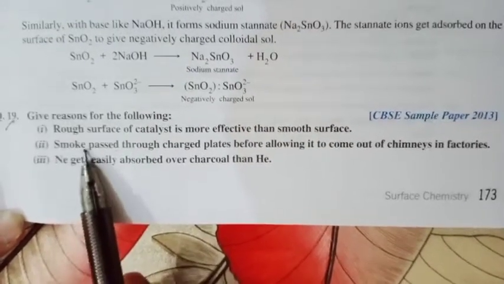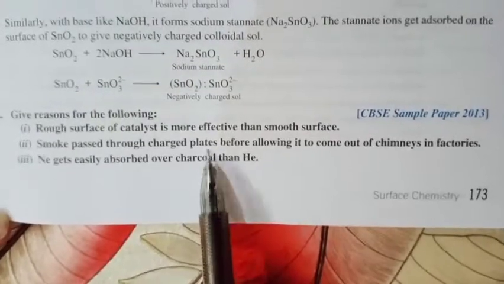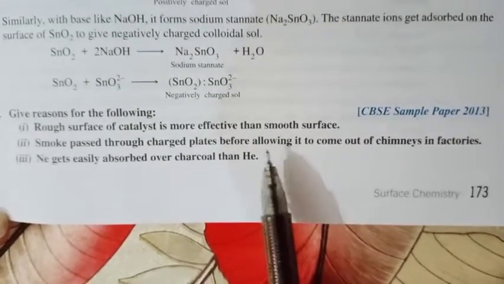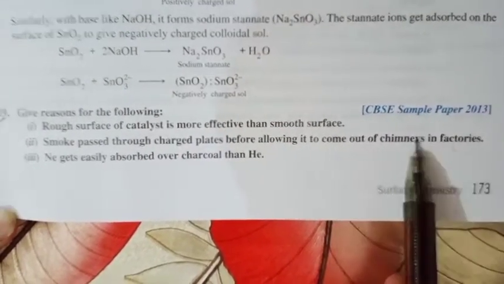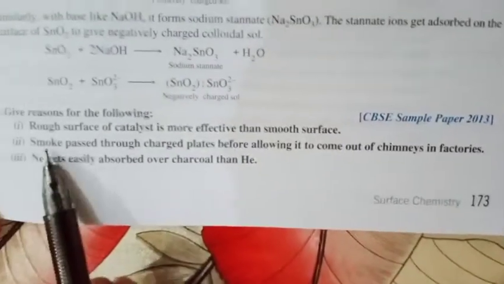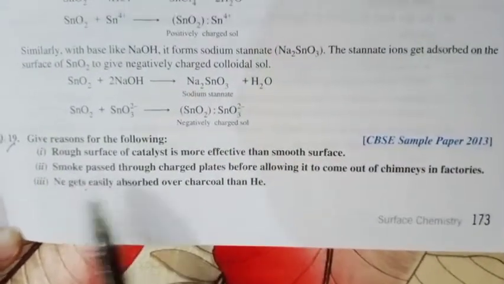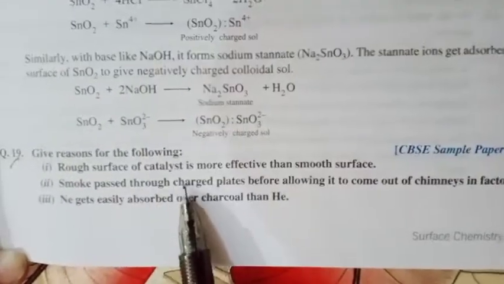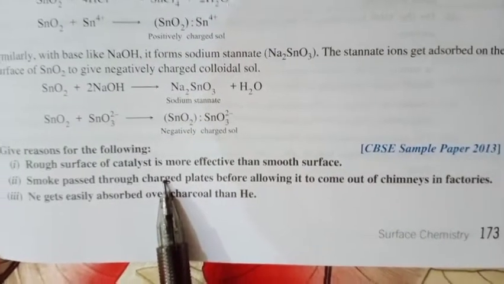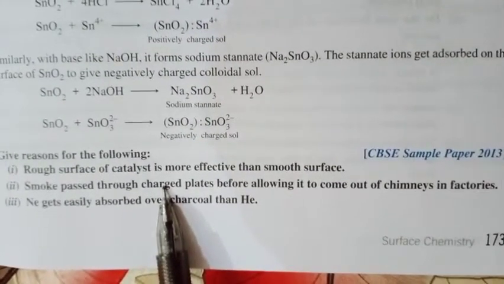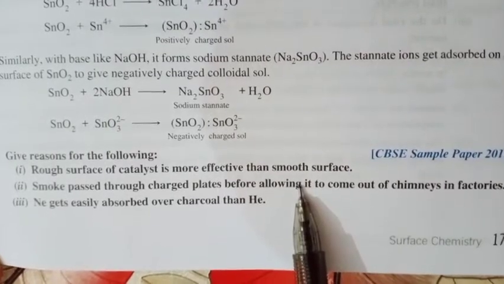Second question is, smoke is passed through a charged plate before allowing it to come out of the chimney in the factory. We know that smoke contains carbon particles which lie in the colloidal range, and these colloidal particles get neutralized when they reach the oppositely charged plates, and hence they get deposited there. Next,